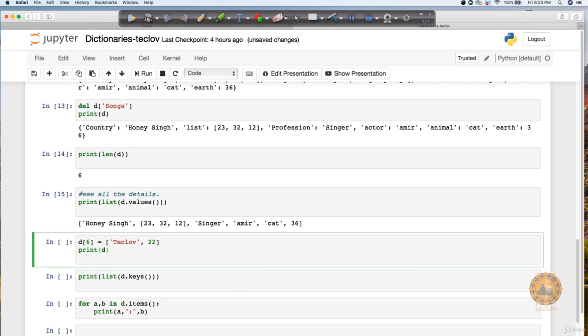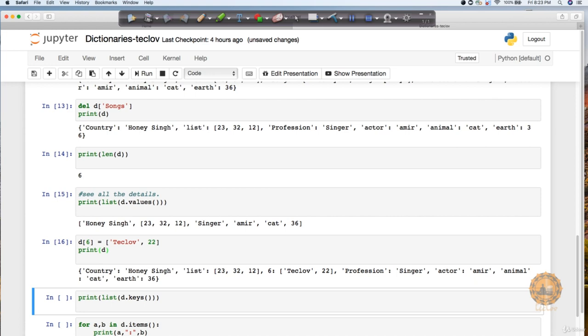Similarly, if I want to add, let's say, for a value 6, see this is not an index now. Remember, if I'm adding it as d[6], it doesn't mean I'm talking about an index. What I'm trying to do is create this 6 as a key and Teklov comma 22 as my value. See this output. If you look here, it is not at all talking about any index, and it is adding 6 as key and this as value. This is what I just explained above.